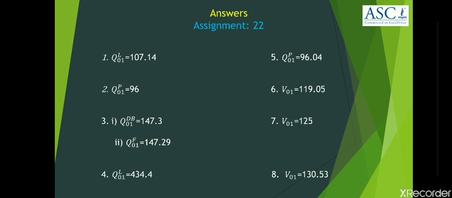147.29. Fourth question answer, Laspeyres' quantity index number is 434.4. Fifth question answer, Paasche's quantity index number is 96.04. The sixth question answer, value index number is 119.05. Seventh question answer, value index number is 125. The last, eighth question, value index number is 130.53. Hope all of you got the same answer.